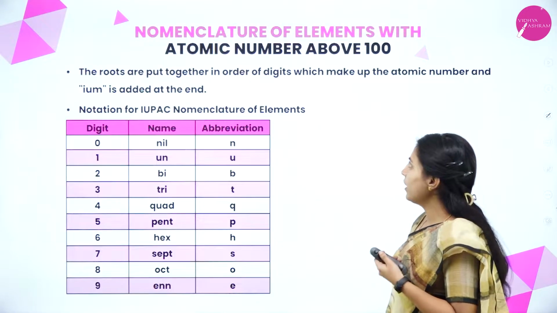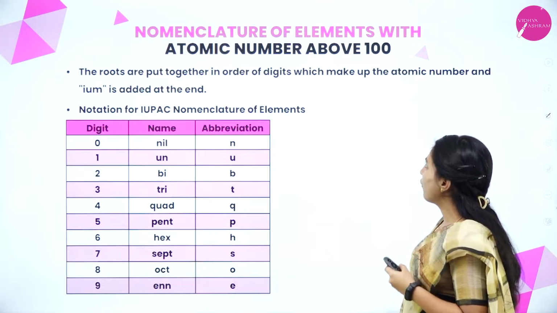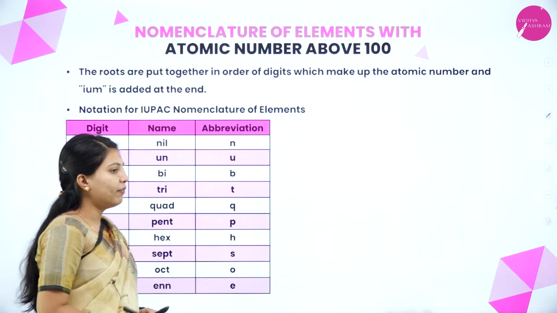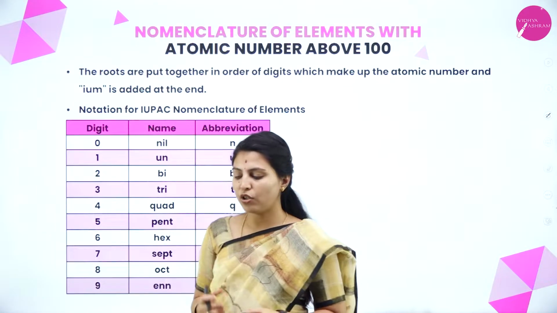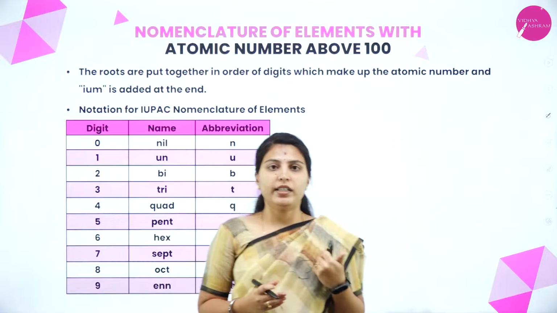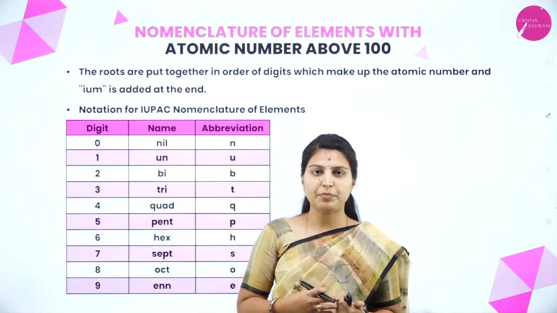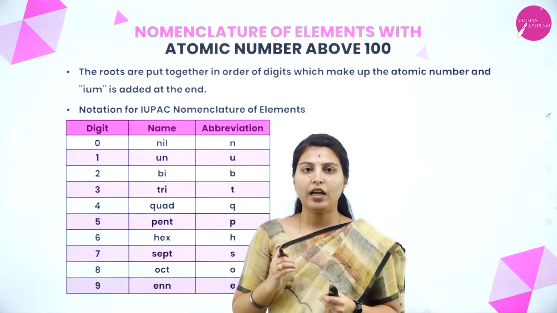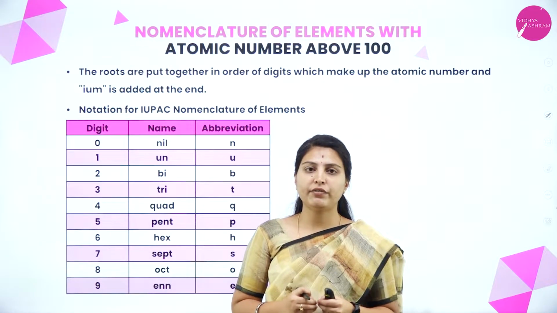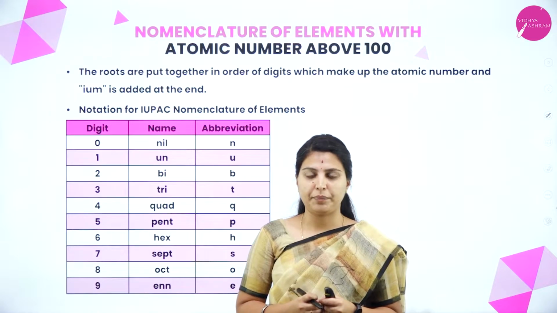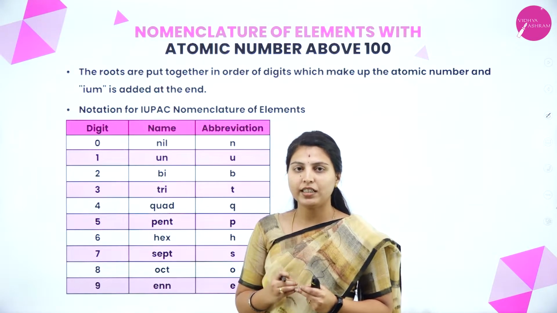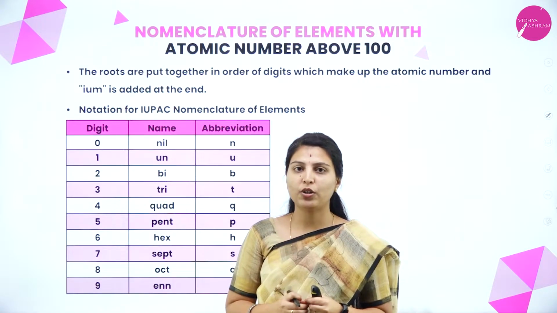Today, first we will see the nomenclature of elements with atomic number above 100. First, we have to understand how this nomenclature started. Many years back, the naming of new elements was the privilege of the discoverers, and it was ratified by the IUPAC. But in recent years, this led to controversy.